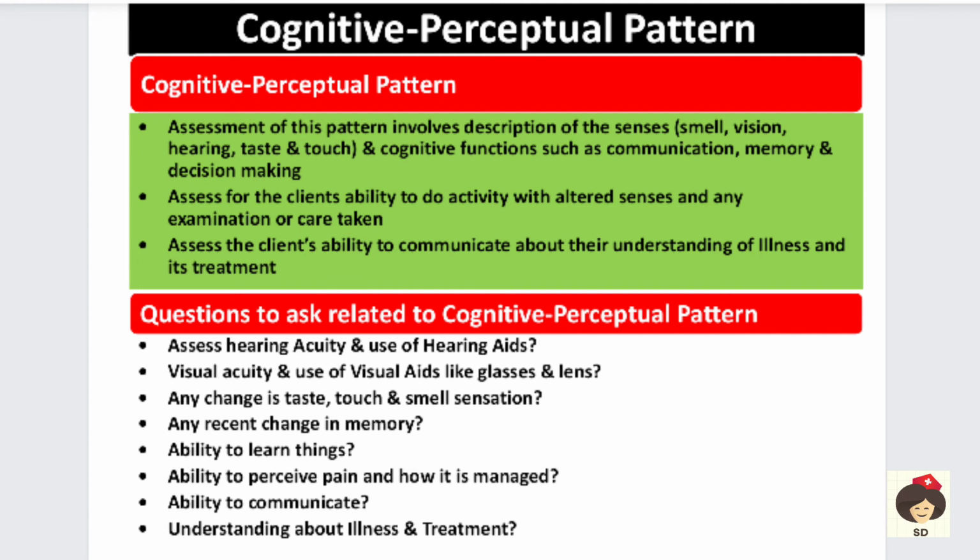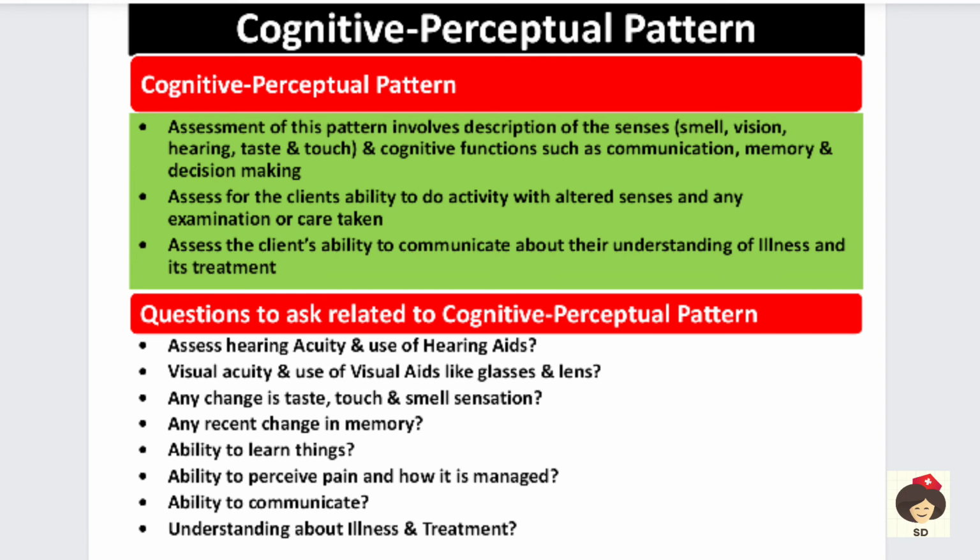And ability to perceive pain. If the patient's senses are normal, then he can perceive the pain, and if the pain is there, what management he is doing, all those things you have to ask. Sometimes at home if we have a headache, they put some balm, like Jandu balm or some balm they use in order to treat the pain. So you have to ask the person what treatment he is doing in order to treat the pain. And disability to communicate.